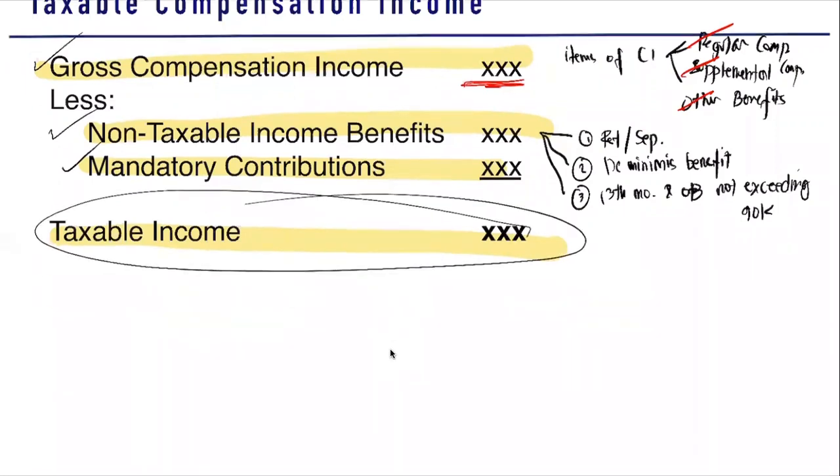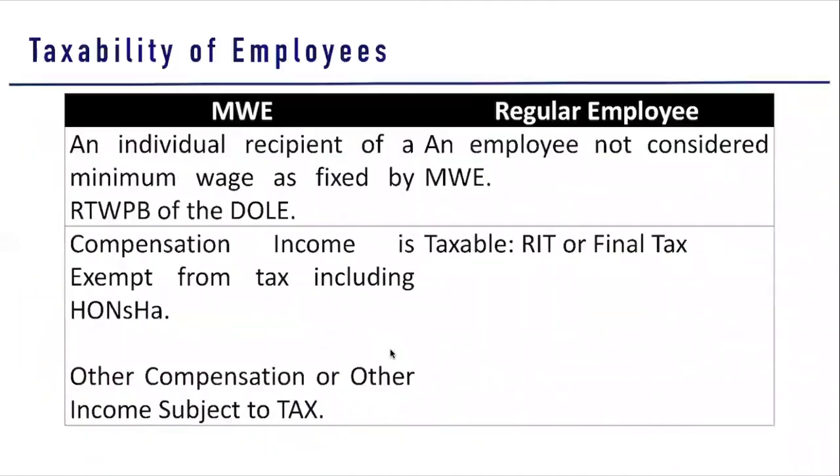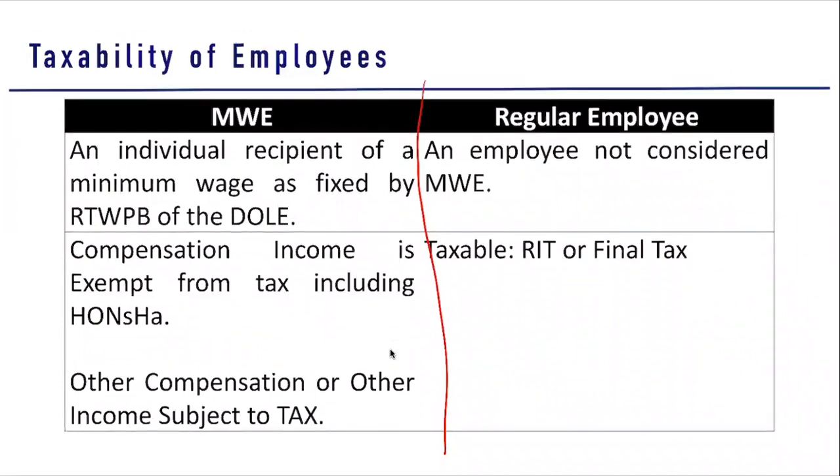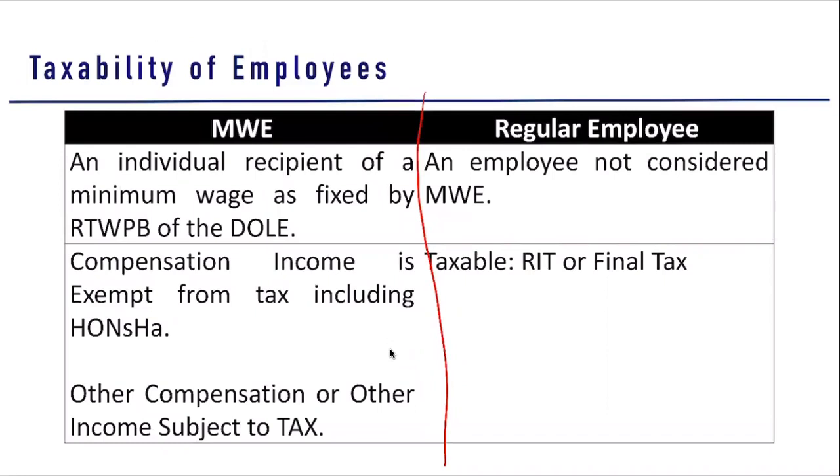Okay? So before anything else, we need to determine the taxability of employees. So how do we tax your employees? As to the taxability of employees, we only look at whether the employee is an MWE or a regular employee. Sir, what do we mean by MWE? MWE is known as your minimum wage earner.